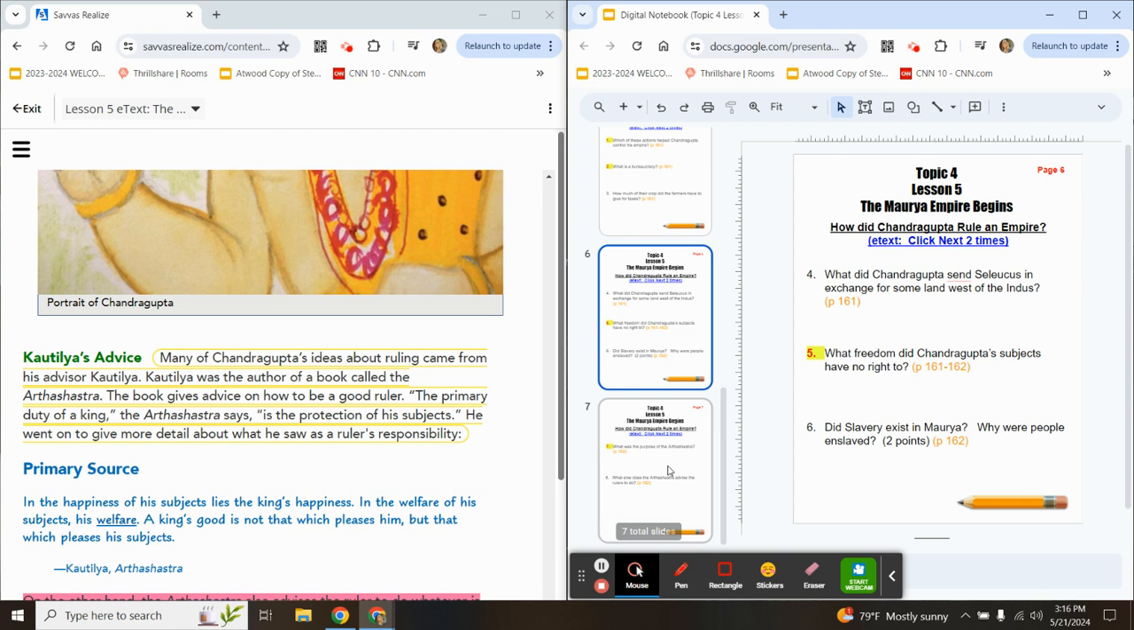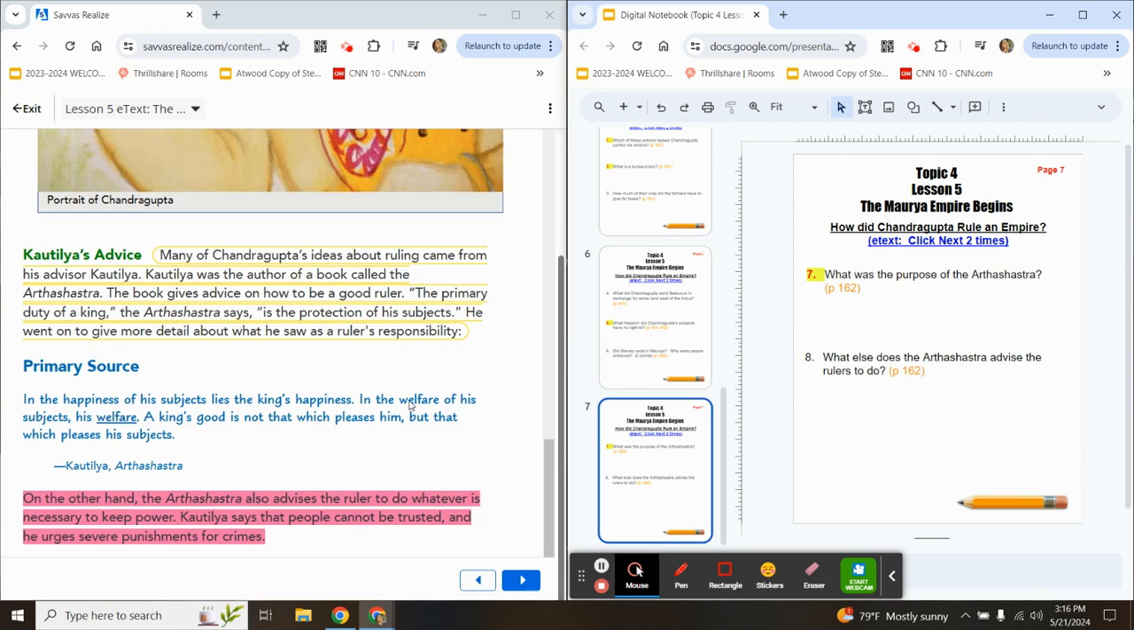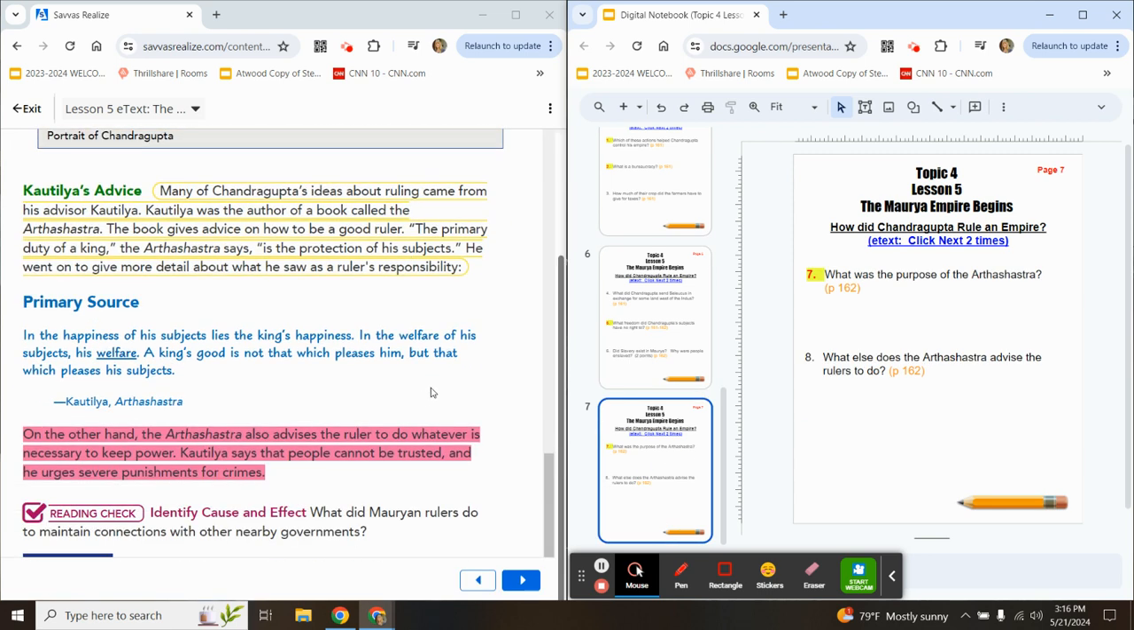Moving on to page 7. We have 2 questions left. That is it. Number 7 is a quiz question. You'll find the answer in this yellow circled paragraph. What was the purpose of the Artha Shastra? And we might as well look at number 8 as well. What else does the Artha Shastra advise the rulers to do? That would be in this pink highlighted text.